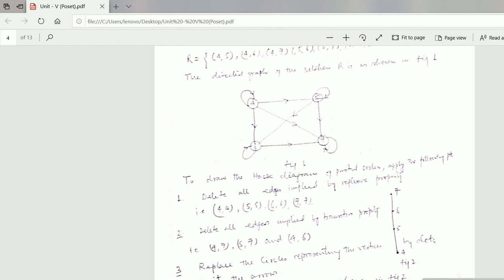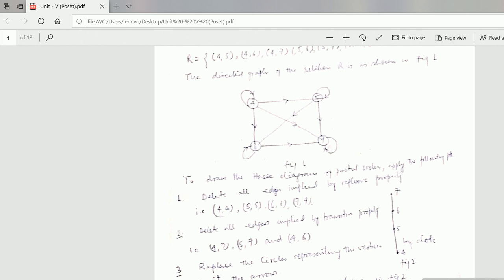Now delete all edges implied by the reflexive property. 4 is related to 4, 5 to 5, 6 to 6, 7 to 7. This shows the reflexive property. Now second, delete all edges implied by the transitive property. Transitive means what? 4 is related to 7, 5 is related to 7, and that means 4 is related to 6. See here, 4 is related to 7, 5 is related to 7, 6 is related to 6, 4 is related to 6.